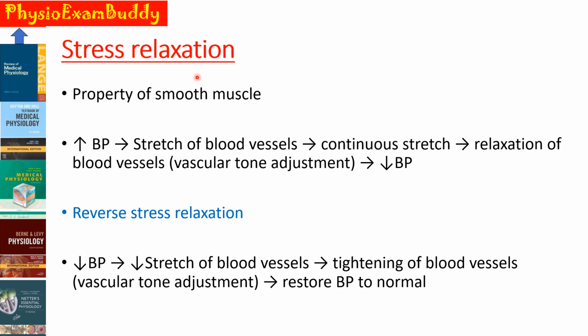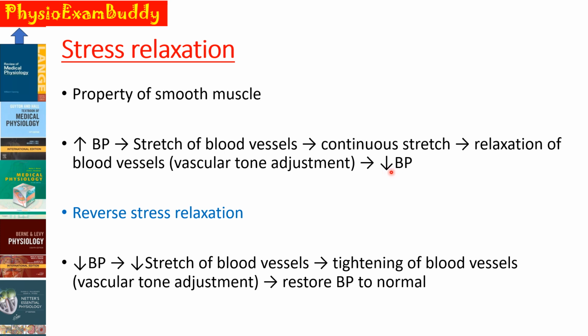And the last mechanism of the intermediate term is the stress relaxation and reverse stress relaxation. This stress relaxation is a property of the smooth muscle, and it refers to vasodilatation occurring due to the stress on the vascular smooth muscles. So whenever there is an increase in the blood pressure, there occurs stretch in the blood vessels. This continuous stretch will result in relaxation of the blood vessels by vascular tone adjustment